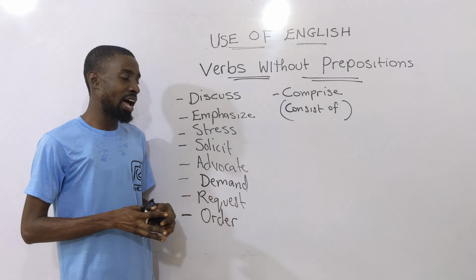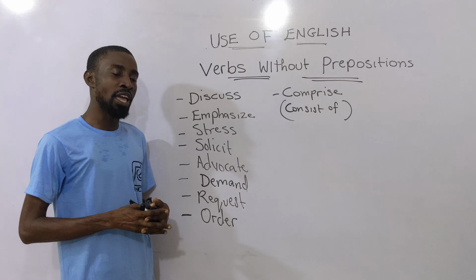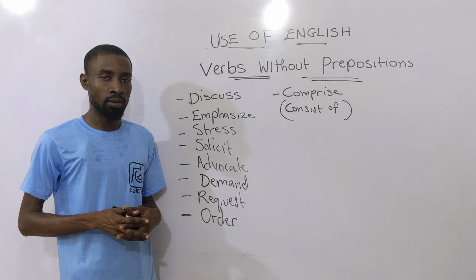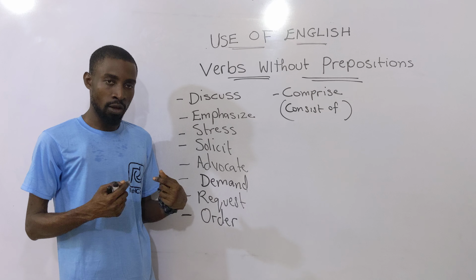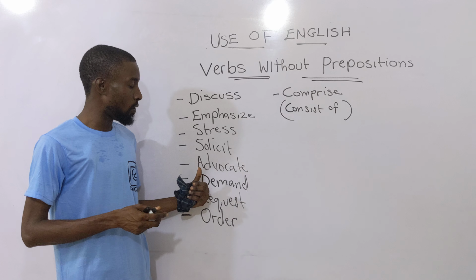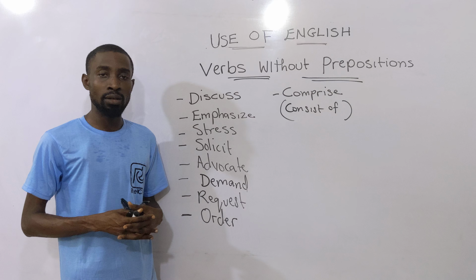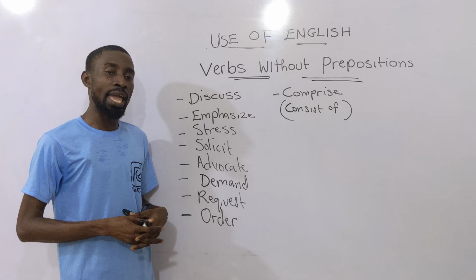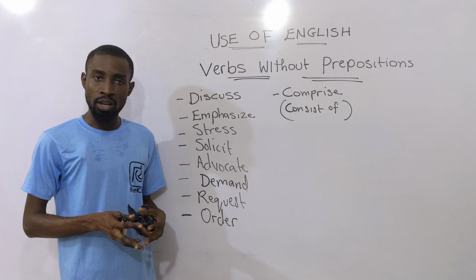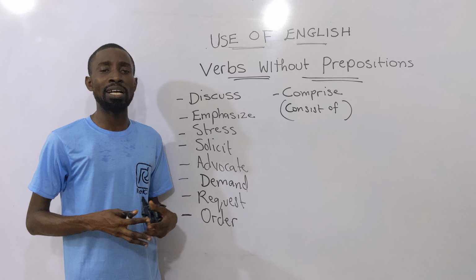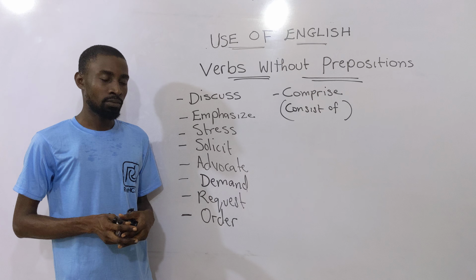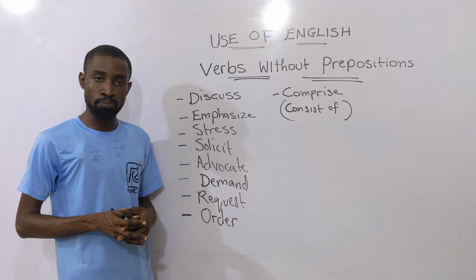No. Then we talk about advocate. Advocate also behaves like solicit. You don't advocate for something. You advocate something. You ask for. That means for is already within the verb advocate. So there is no need using the word for immediately after advocate. It will render it grammatically incorrect. So there is nothing like the chairman advocated for a two-party system. It's wrong. It is the chairman advocated a two-party system. Again, advocate does not go with for, all right? Because it is one of the verbs without prepositions.